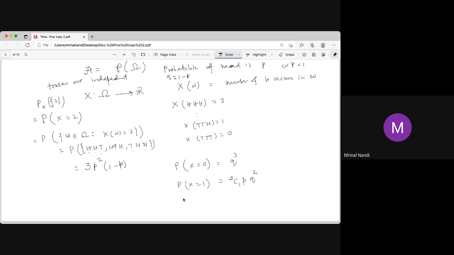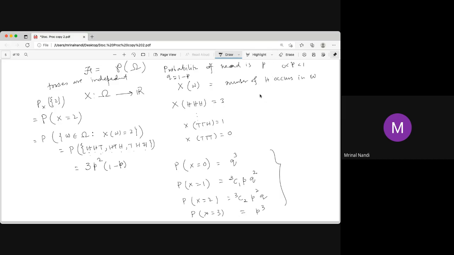There are 2 tails. If it is 2, then it is 3C2, which is again 3C1, which is 3. P square, 2 heads, so p into p, then tail q. And what is the probability of X equal to 3? Only one case, so it is p q. So this is actually a distribution of the probability of this X induced by that small p.